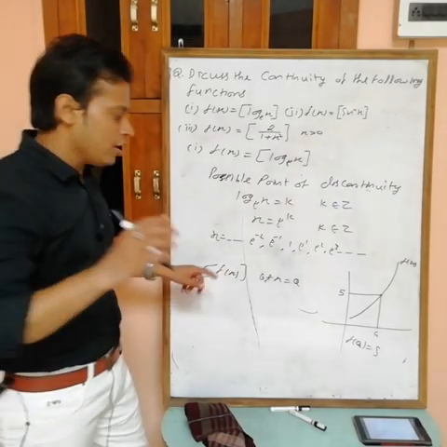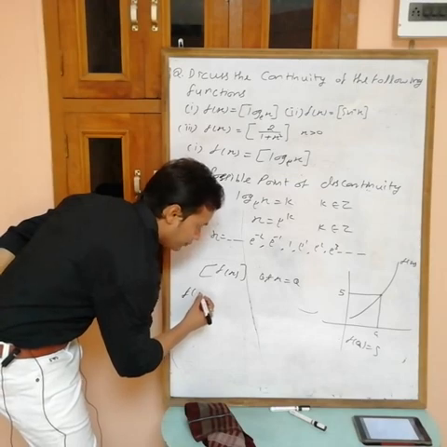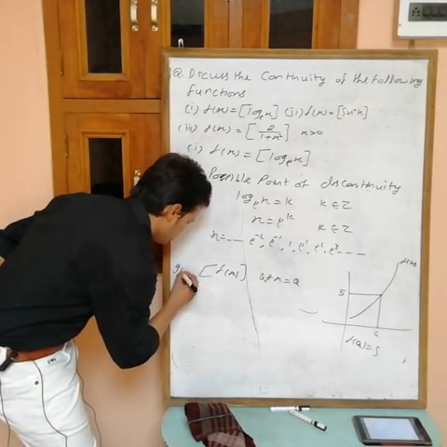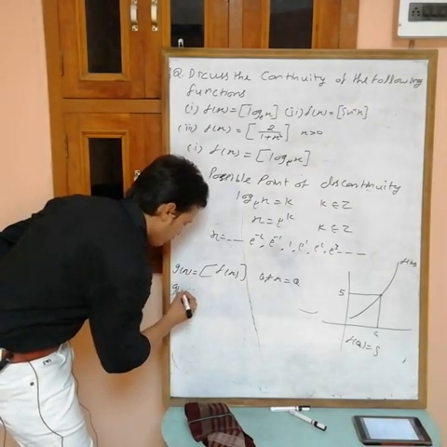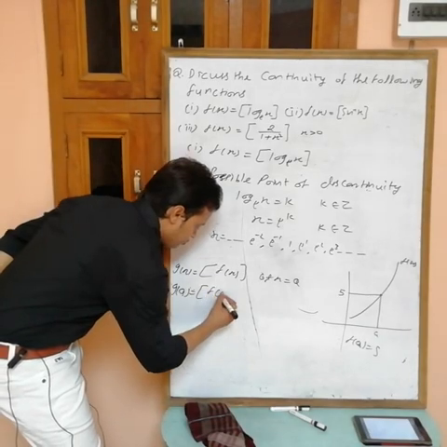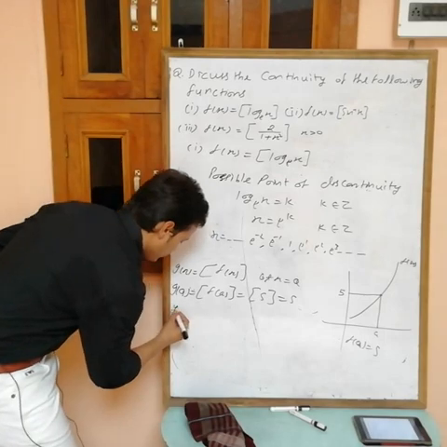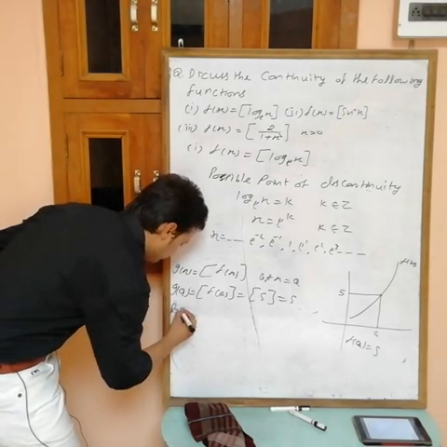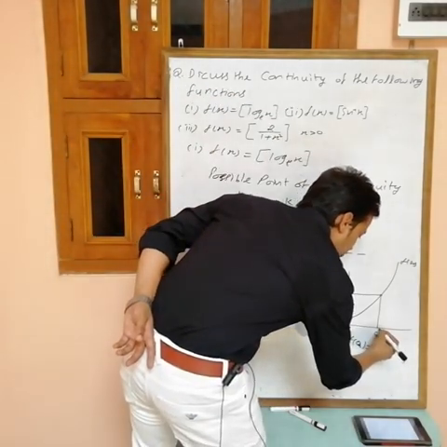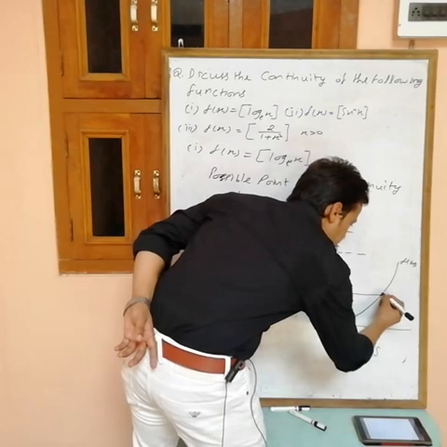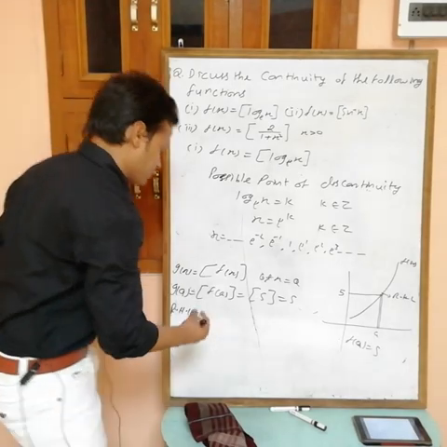Okay, no problem. Now if you find RHL, first suppose this complete function is g(x). So first I am finding the value at a. What are you getting? 5. Now if you find RHL, for RHL what will you put? a plus h. A plus h, it means this is the RHL, the value of f(x). So what will you get?